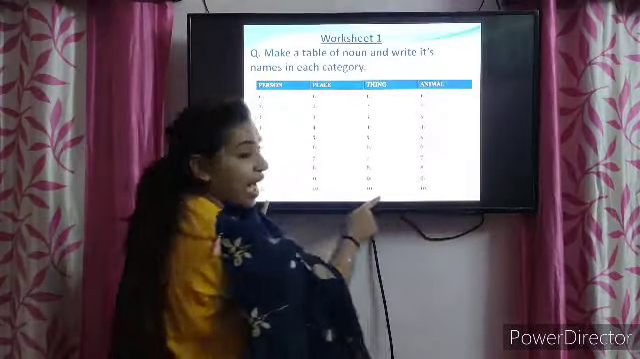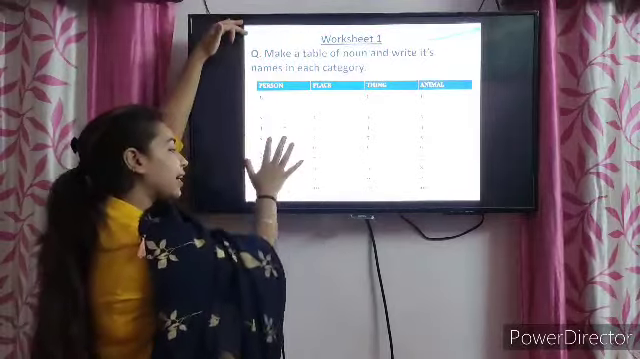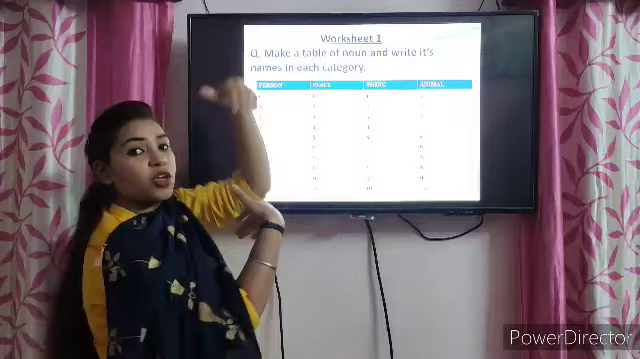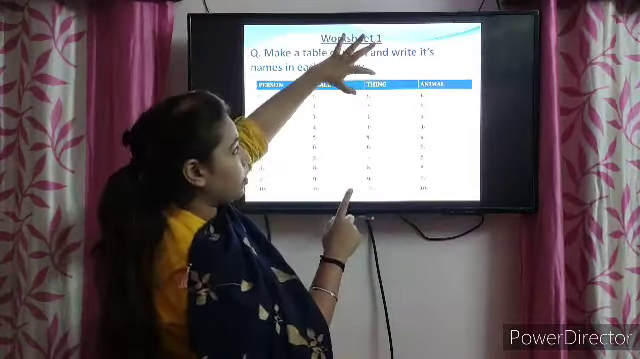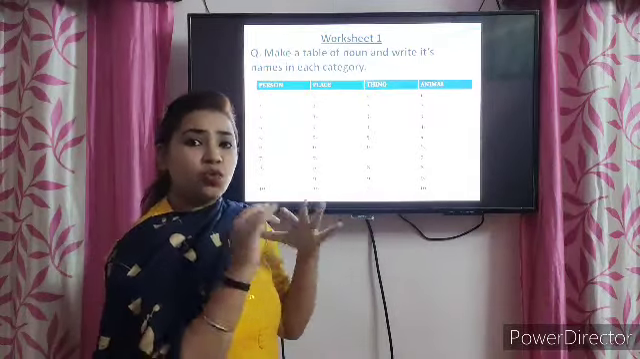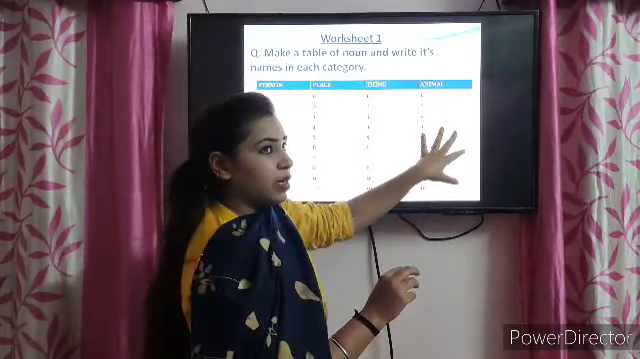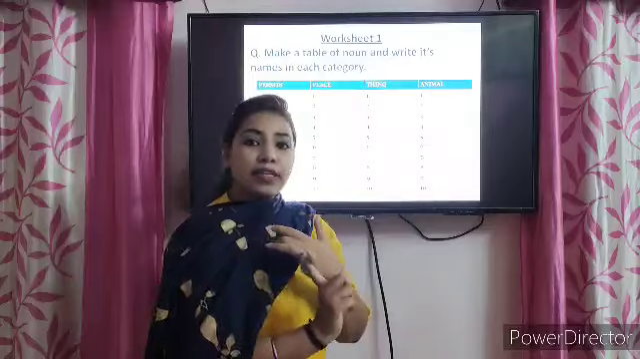This is the table like I have done. Same you have to make in your notebook. Make a table of noun and write its names in each category. Here category means your person, any 10 names of a person, right? Place, 10 places where you can go and enjoy with your parents, with your friends. And the third column is of thing. Any 10 things you can write like pencil, pen, eraser. And the fourth is your animal. Animal means any animal like horse, zebra, cow, anything you can write.